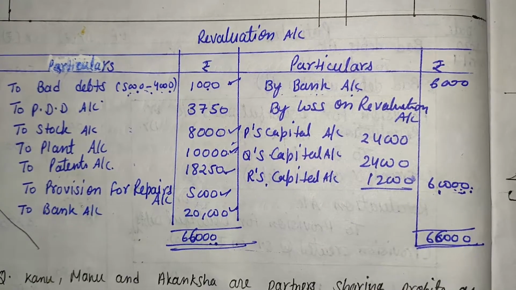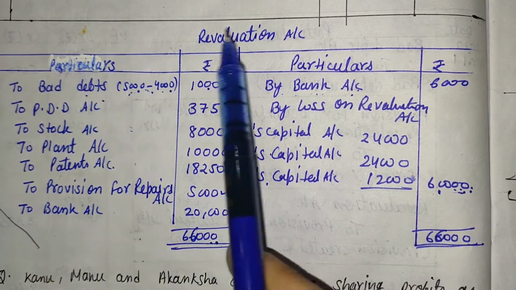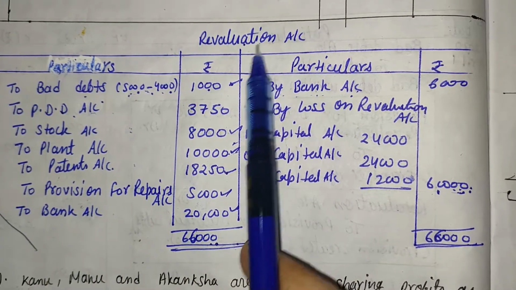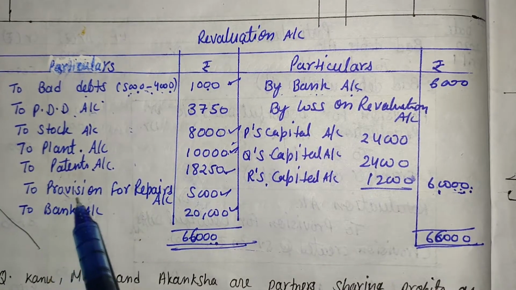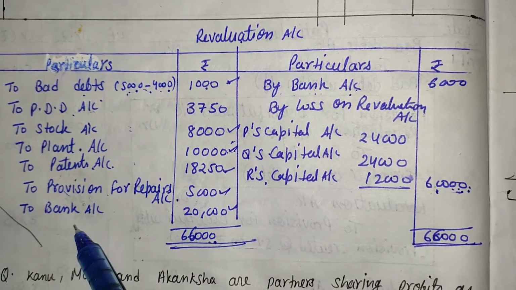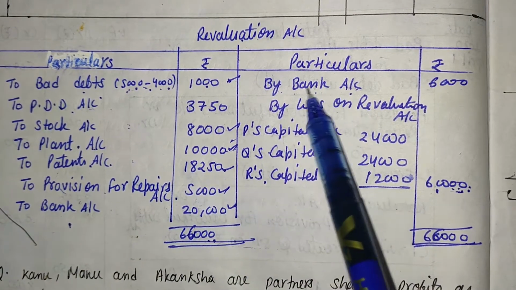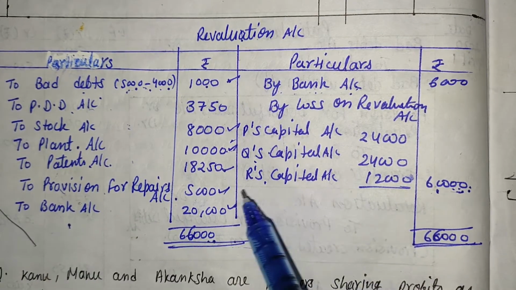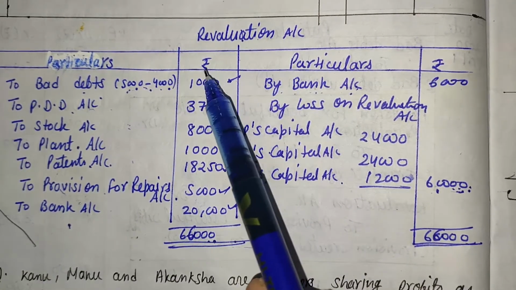Now we put the journal entry: revaluation account debit to bad debts account, revaluation account debit to provision for doubtful debts account, revaluation account debit to stock account, to plant account, to patents account, to provision for repairs account, and revaluation account debit to bank account. So the debit side is complete. Same as bank account debit to revaluation account. P's capital account debit, Q's capital account debit, R's capital account debit to revaluation account. We will pass the journal entry like that.